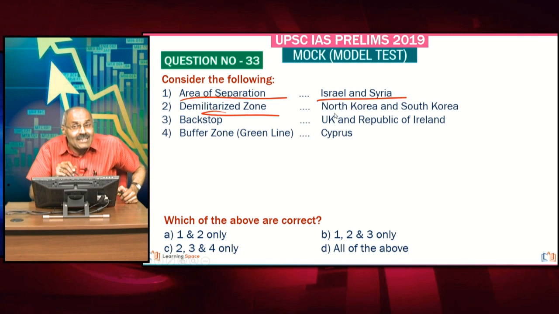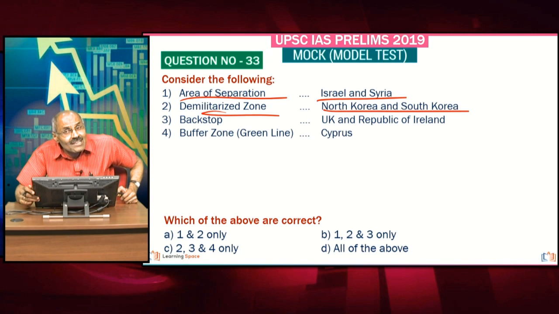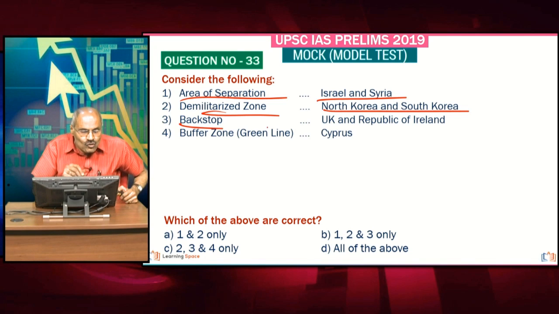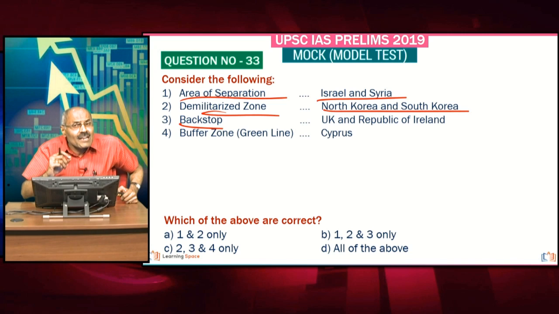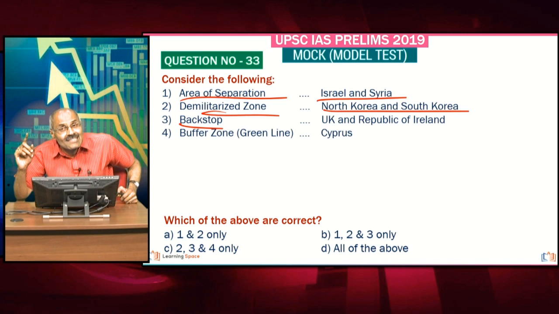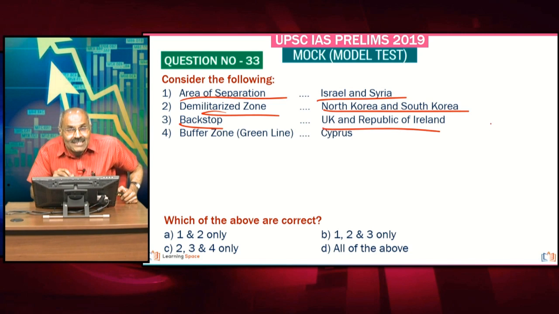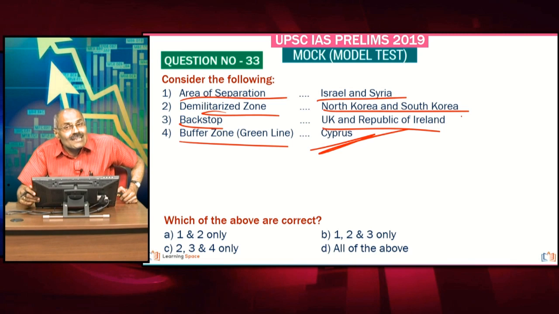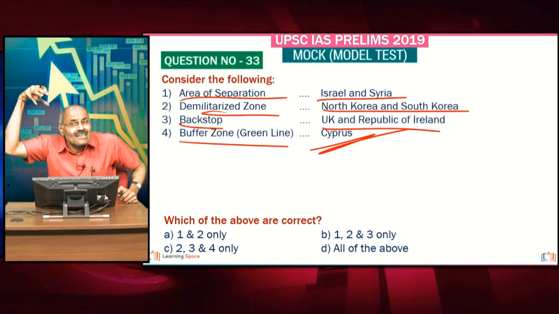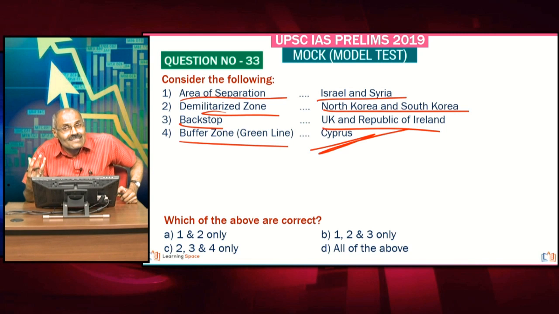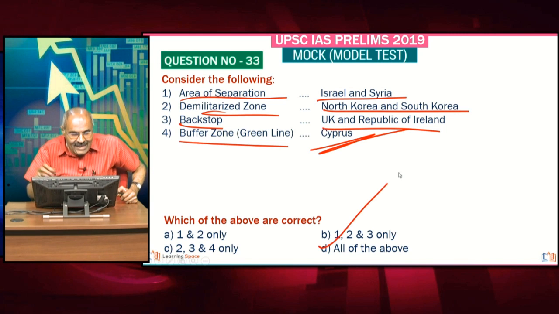Then demilitarized zone. Most of you are well aware. North Korea and South Korea, there is a demilitarized zone. Backstop. Backstop is the real problem as far as the UK coming out of the European Union is concerned. This is absolutely correct. Then buffer zone, or you can say green line. This is in Cyprus, and this is the separation between Turkish Cyprus and Greek Cyprus. Right friends, all 4 are correct.